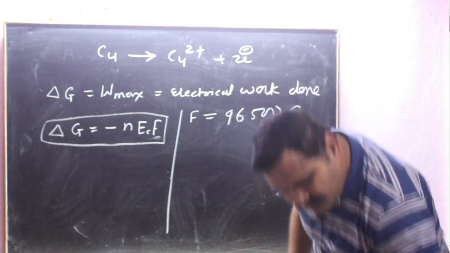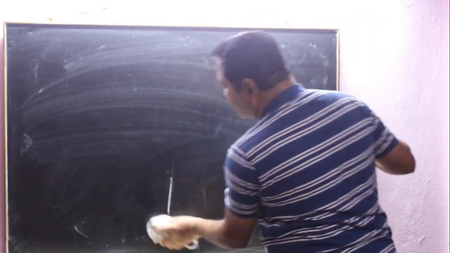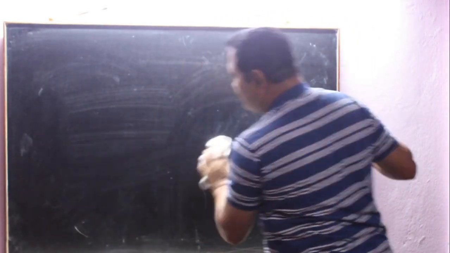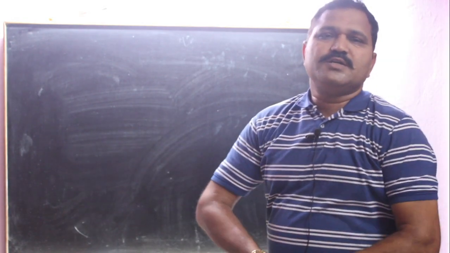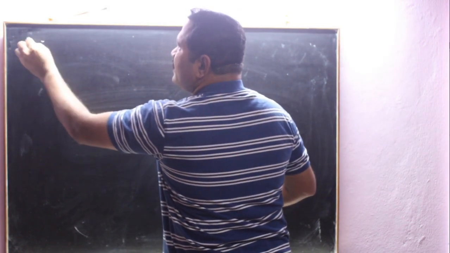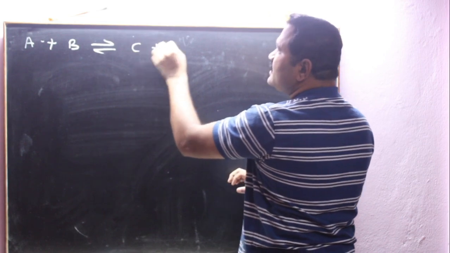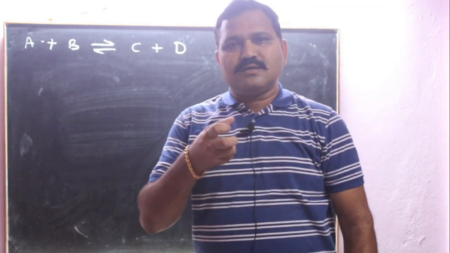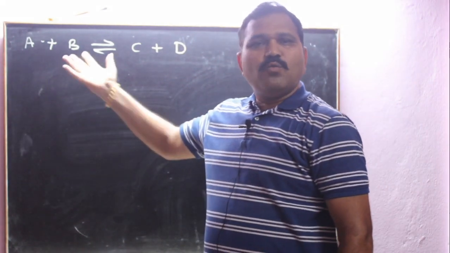Okay. Now we will derive the Nernst equation. We will see how this potential developed is determined for a particular cell by using the Nernst equation. Now consider a general reaction. A plus B gives C plus D. Okay, in some reactions there are stoichiometric coefficients, maybe 2A plus 3B, whatever may be.